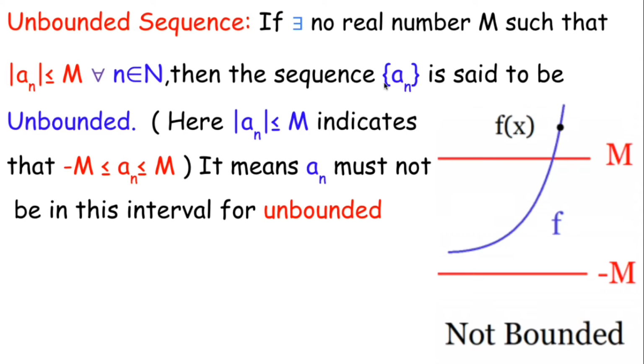So if either the bounded above or bounded below condition fails, that particular sequence must be an unbounded sequence.